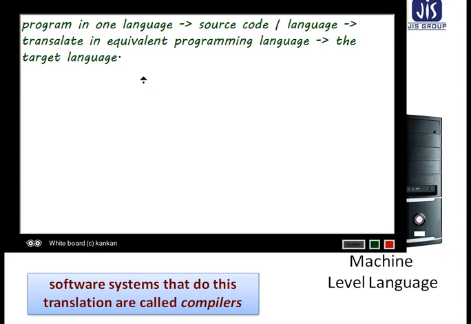So what we have learned: the compiler reports errors in the source program.